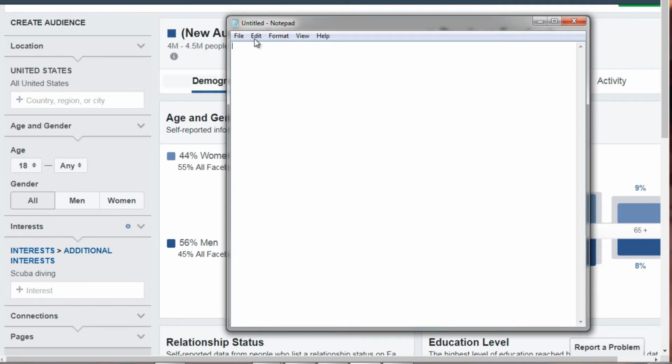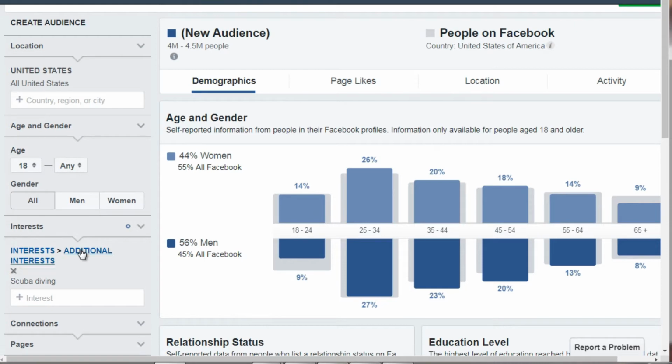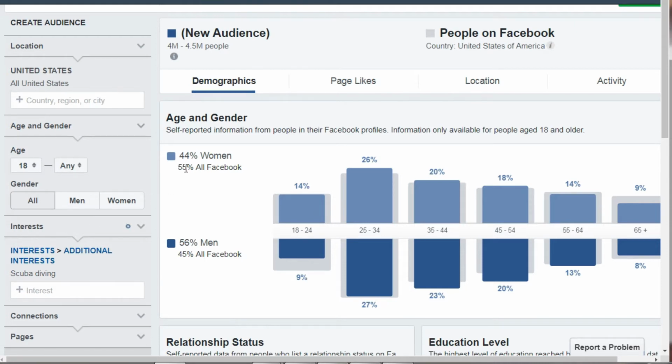So, if we take a look at here, remember I started with any age and any gender, but we can see 55% of women on Facebook, 45% of men on Facebook. But we can see that in general, it seems like the most is men.